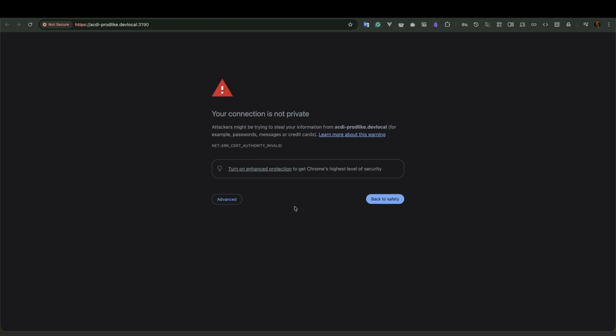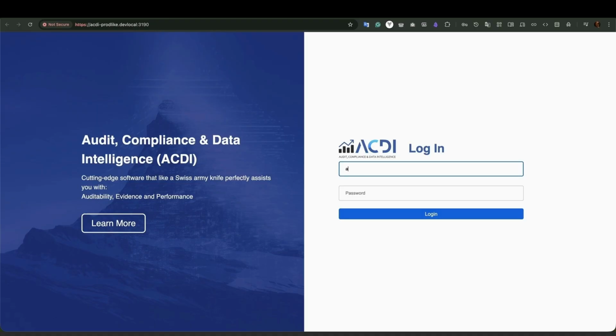As we can see, ACDI is installed with a self-signed certificate, so a security exception must be added. Let's log into the service account using the username and password created during the installation process.